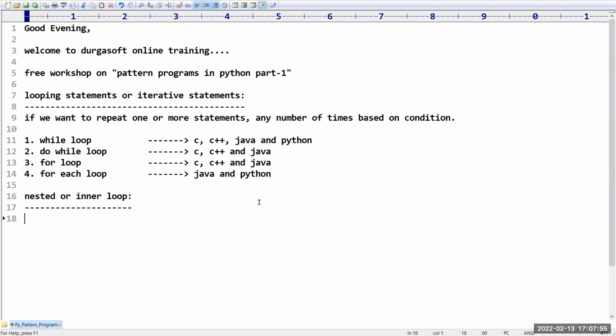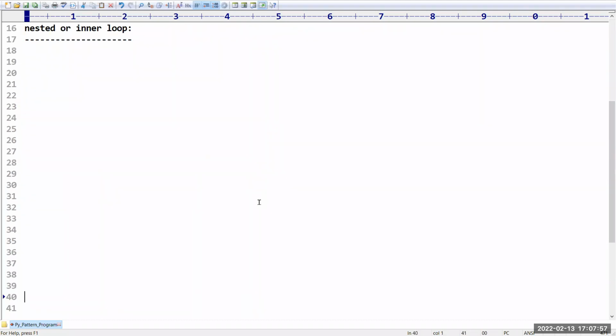Can anyone tell me the meaning of nested loop or inner loop in a single word? How would you define it? Very good. A loop inside another loop is always called an inner loop or nested loop.